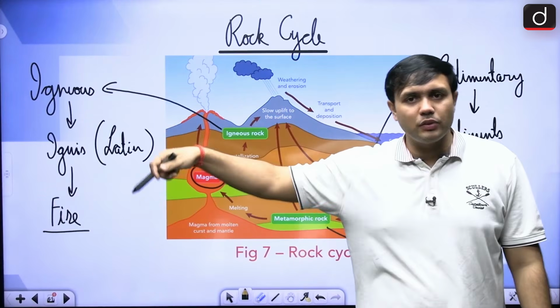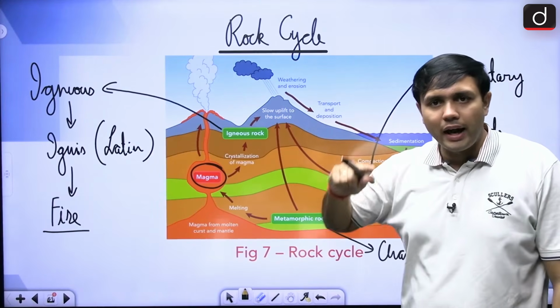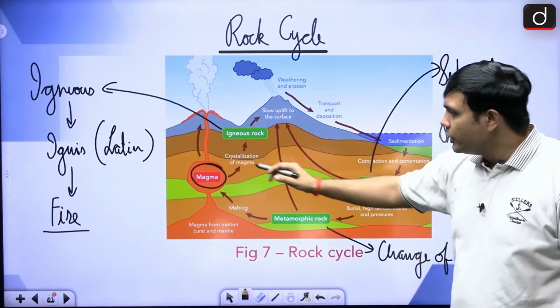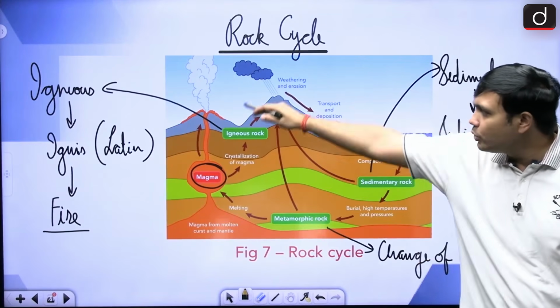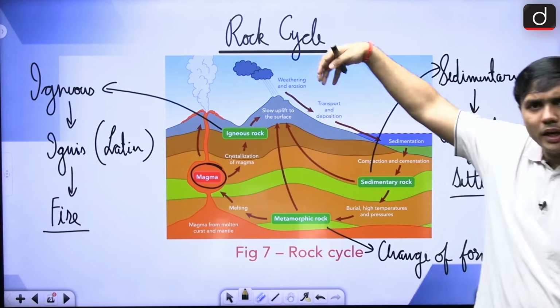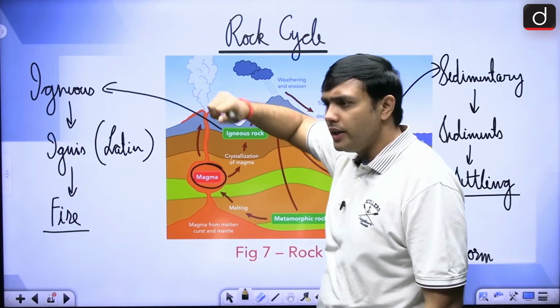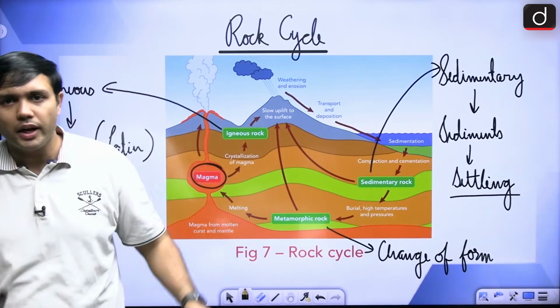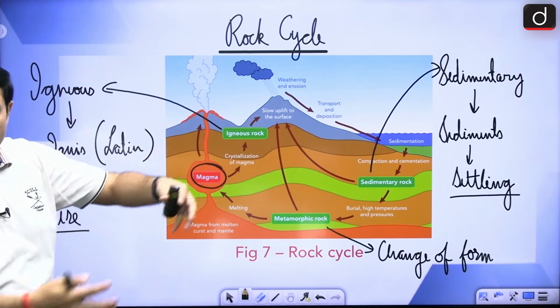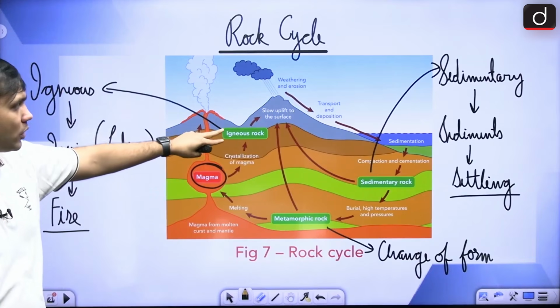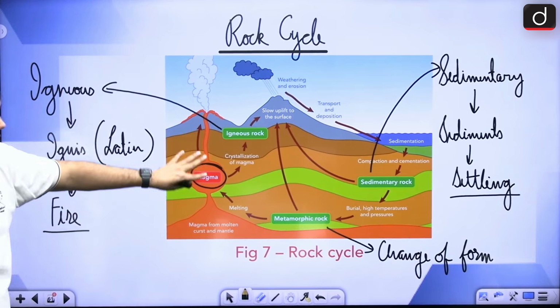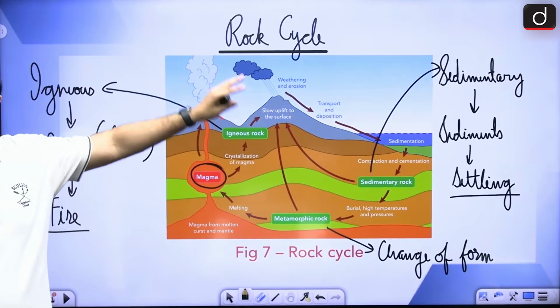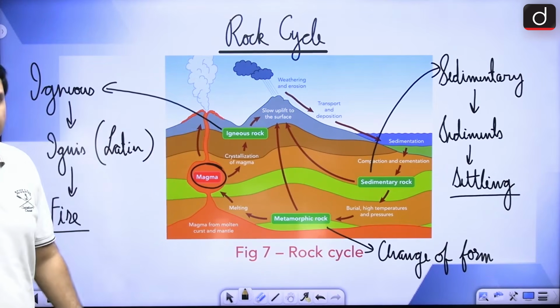80% of the surface of the earth is created by these volcanoes. And how is it that they are happening? So, this magma is able to rise up through the volcanoes, and then slowly, as it moves out, it is getting solidified, it is cooling down, right, leading to what? Now, the formation of the igneous rock, right? So, from this magma, there will be igneous rock after solidification and condensation.